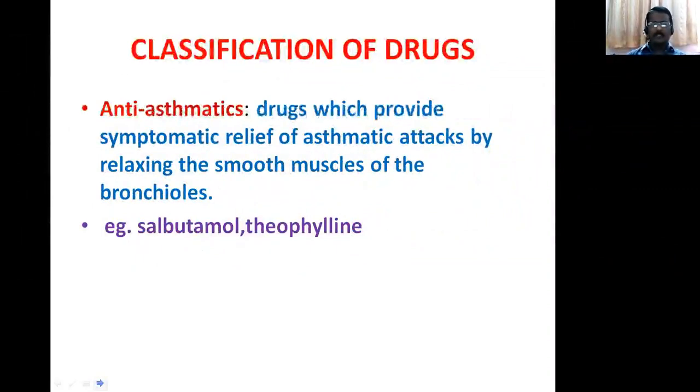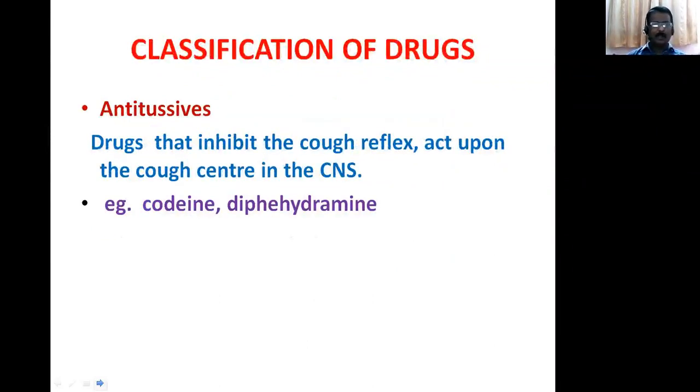And anti-asthmatic drugs, otherwise called bronchodilators: the drugs which are used in the treatment of asthma and which dilate the bronchi are called bronchodilators. Examples: salbutamol, theophylline and aminophylline. These are the anti-asthma drugs. The antitussives, I mean for cough: the drugs which inhibit the cough reflex and act upon the cough center in the central nervous system are called antitussives. Examples: codeine phosphate, diphenhydramine, chlorpheniramine maleate and noscapine.